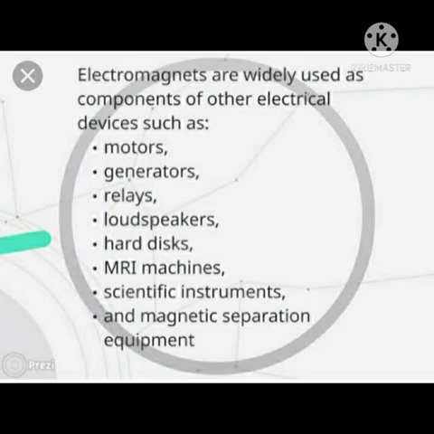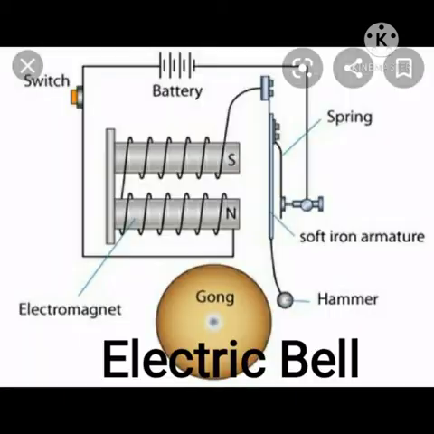In the medical field, MRI is a well-known technique useful for imaging soft tissues of the body. The MRI machine has superconducting magnets that create a strong magnetic field around the body of the patient. A popular application of electromagnet is in security systems: electromagnetic locks, also known as mag locks.